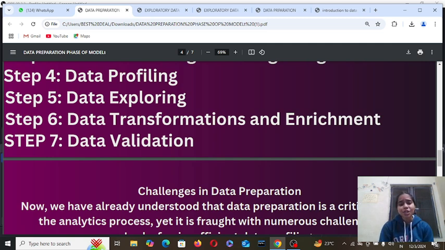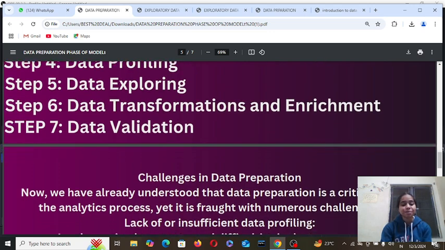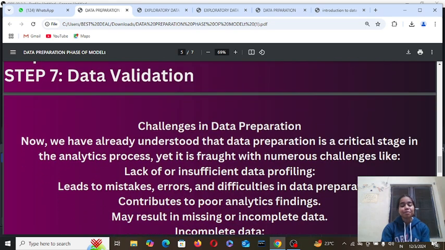There are some challenges faced while performing data preparation. We have already understood what data preparation is, a certain stage in the analysis process, yet it is fraught with numerous challenges. Lack of or insufficient data profiling leads to mistakes, errors and difficulties in data preparation, contributes to poor analytic findings, and may result in missing or incomplete data.